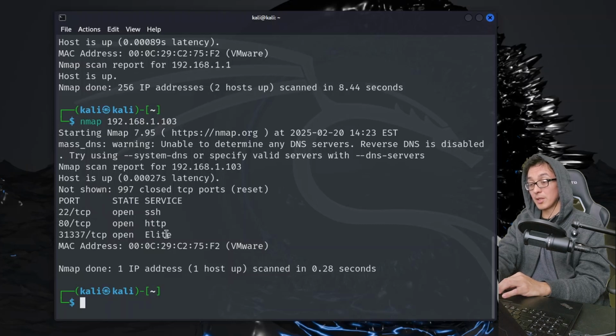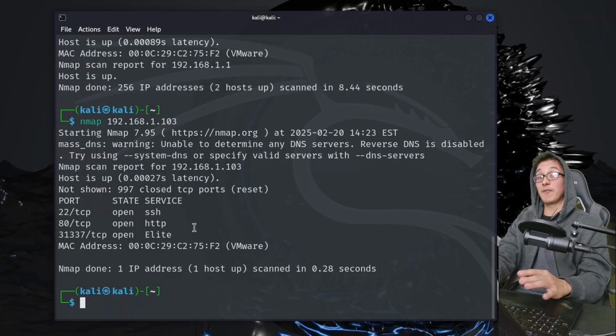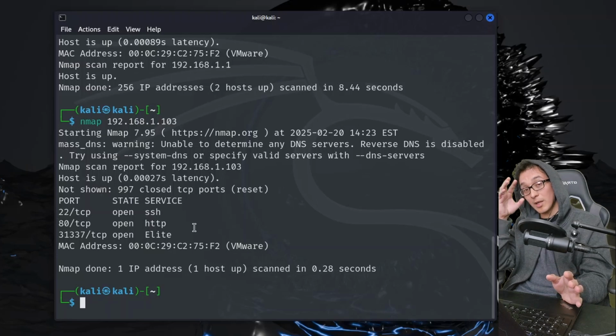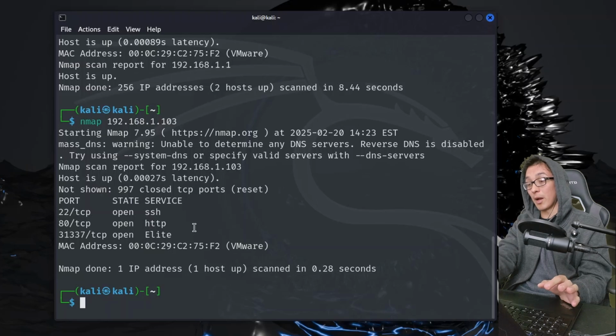So this is where you're basically free to go figure out how to get root access and read the flag. I've already done that, and I don't want to spoil it for you, but I want to give you at least a little bit of a walkthrough so that you can start following the white rabbit.